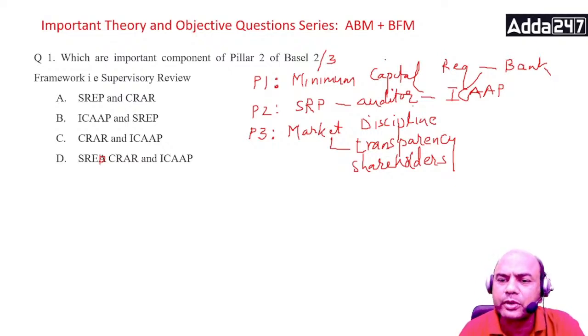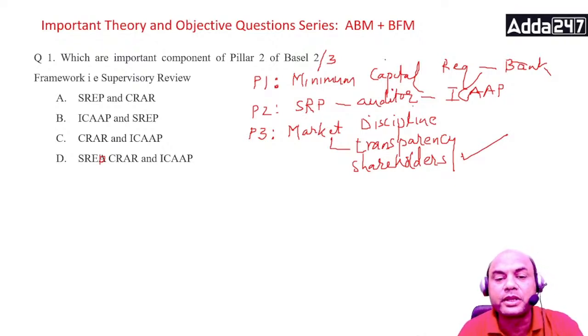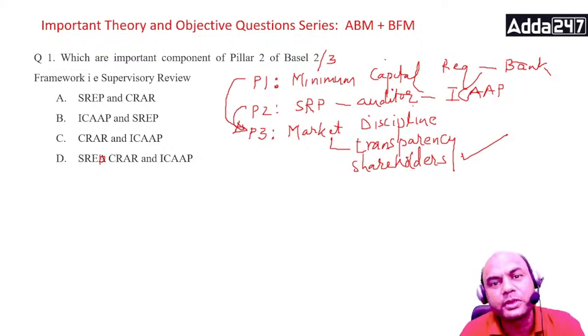If your bank is not performing well, you are having some NPAs, any issues, who will lose in this? Ultimately, shareholders will lose. So both pillar 1 and pillar 2 are actually for pillar 3. Your ultimate aim is pillar 3, not pillar 1 or pillar 2. Got it? These concepts need to be clear in your mind whenever you study these Basel norms. What are you working for?